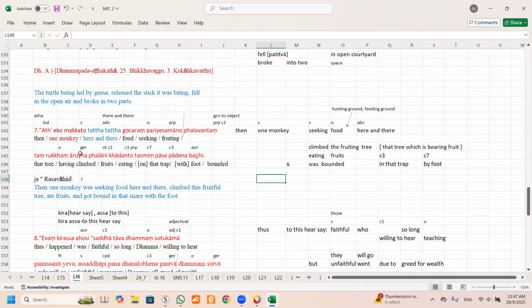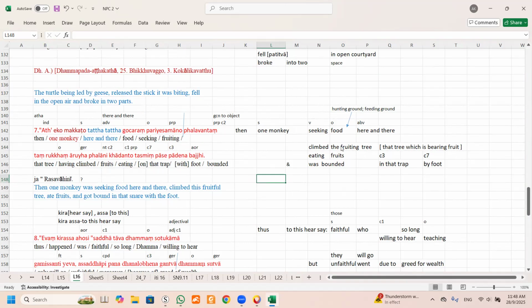This object, as I already mentioned, a subject takes a verb, and then the verb takes an object. An object can take an object. This is a much deeper translation. So that means, can you see that tree? That tree, so this is another object. Pala is fruit, plus one thumb is fruiting. So in this case, the tree which is bearing fruit or climb the fruiting trees is the same.